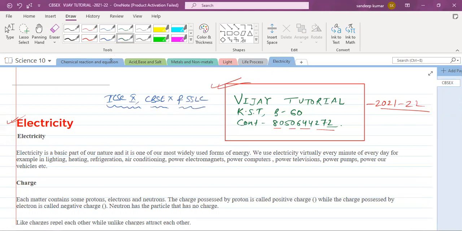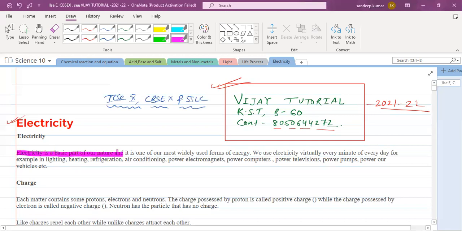First see what is electric current. What is electricity? When we talk about electricity, electricity is the basic part of our nature and it is one of our most widely used forms of energy. Yes or no? So we use electricity virtually every minute of our day.